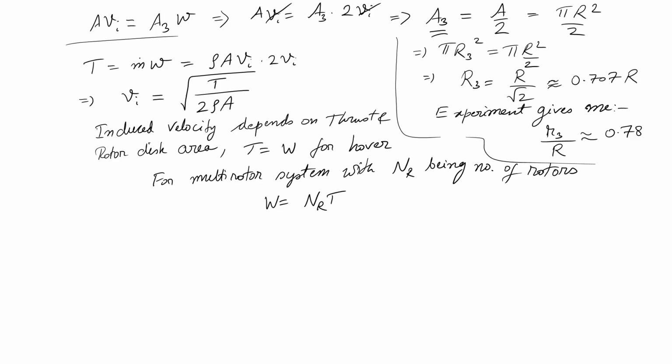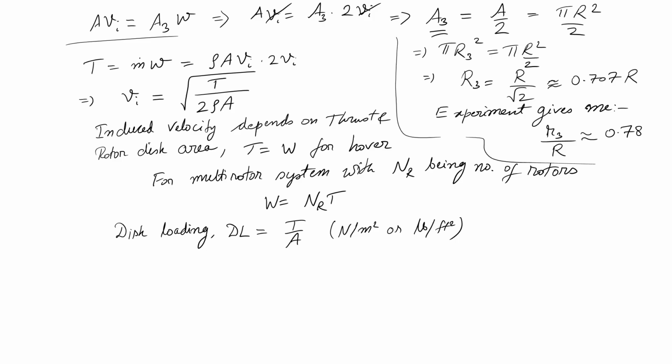We will at this point also introduce a new term called disk loading, DL as T over A. So, the unit would be Newton per meter square or pound per feet square.